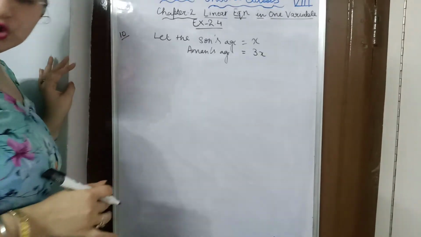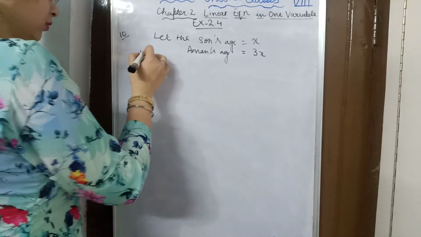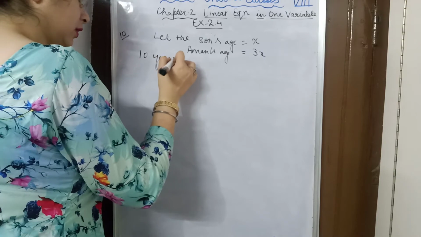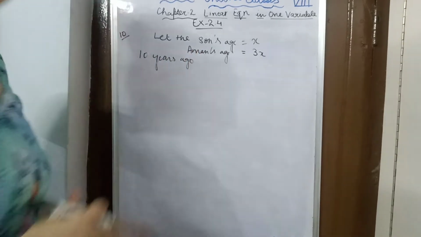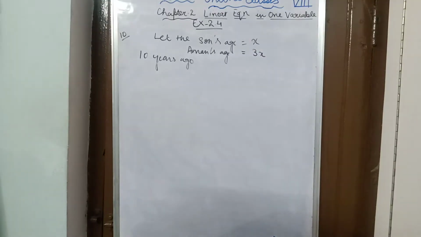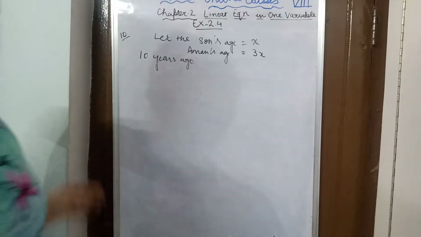Now according to the question, 10 years ago, before 10 years, what was the age of Aman? Aman was 5 times his son's age.